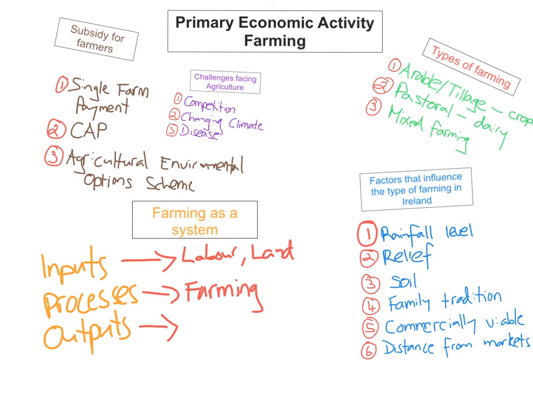And the last one is an output, and the output is what we have at the end. So that would be like milk, or we might have eggs, or it might be wool, or we might have cereal or vegetables or straw or calves and so on.